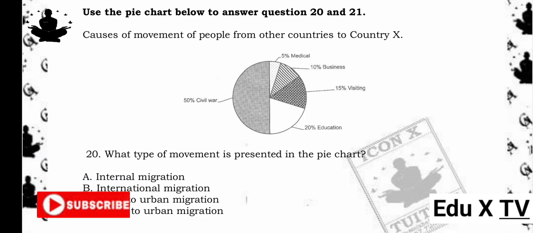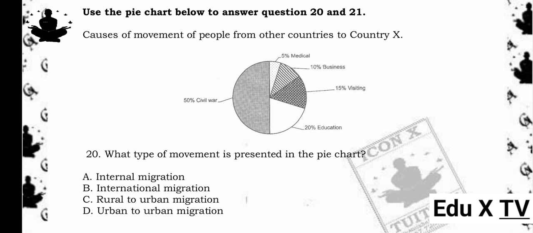Use the pie chart below to answer question 20 and 21. Causes of movement of people from other countries to country X. 20. What type of movement is presented in the pie chart? A. Internal migration. B. International migration. C. Rural to urban migration. D. Urban to urban migration. The answer is B. International migration.